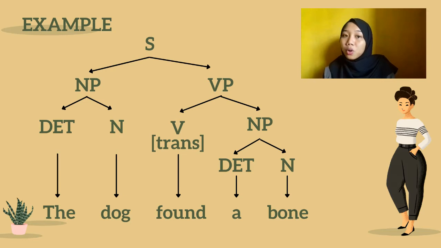And then found a bone is part of verb phrase with found as a transitive verb because it is followed by a direct object, which is a bone. A bone here is a noun phrase with a as the terminal and bone as a noun. In this sentence, the dog functioned as subject and found a bone as a predicate.